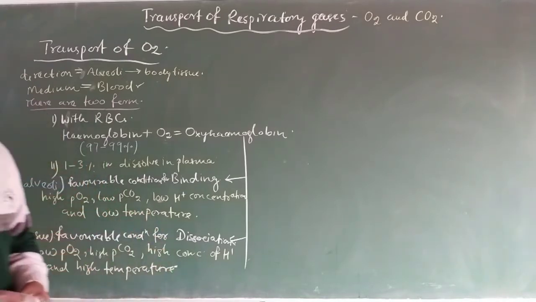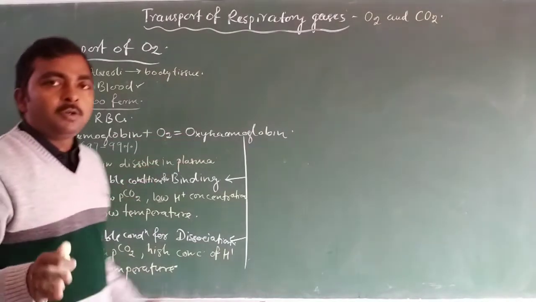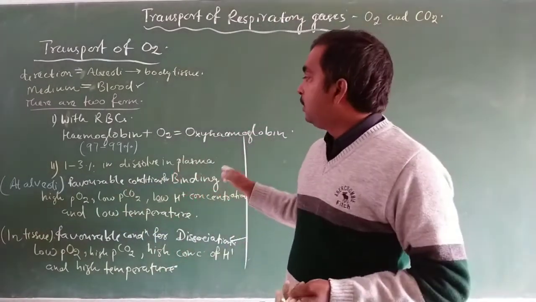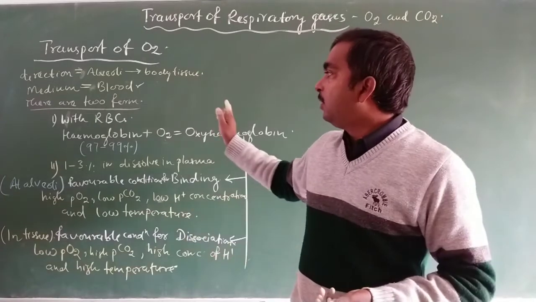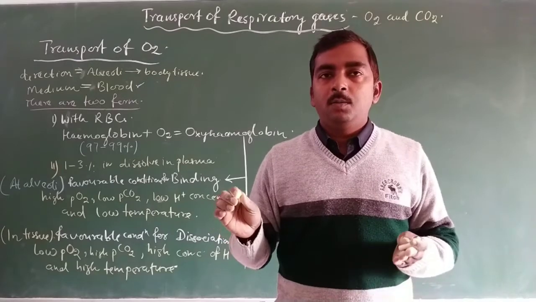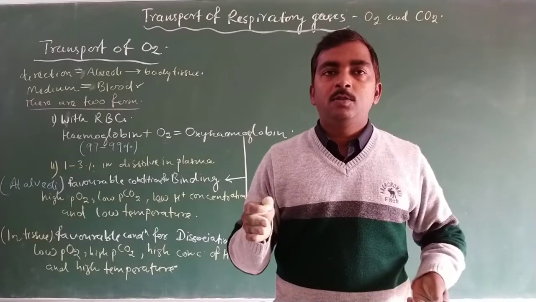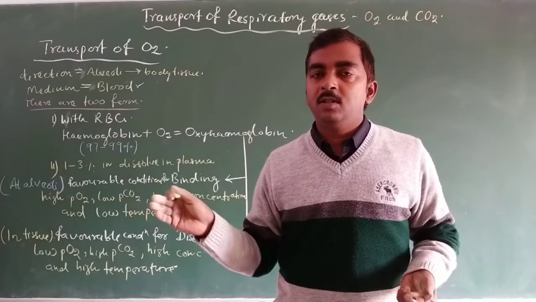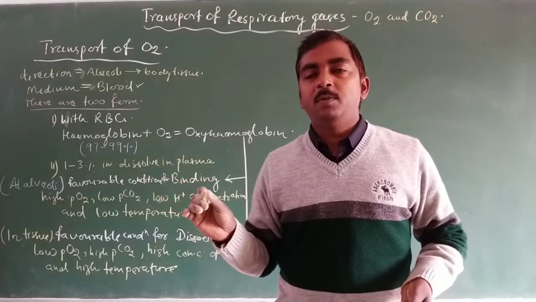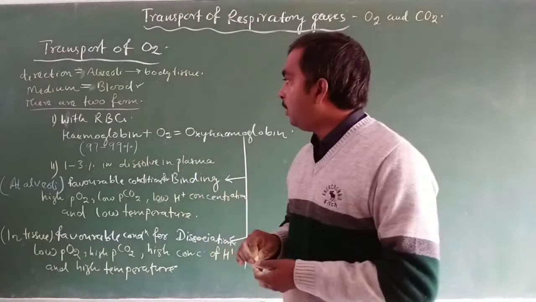So these are the favorable conditions for dissociation of oxyhemoglobin in our body tissue. In this way, these favorable conditions are responsible for binding as well as dissociation of oxygen with hemoglobin, and it is the process that is required for the easy transport and release of oxygen at the place of tissue, so the cells of the tissue may be able to get the maximum supply of oxygen.